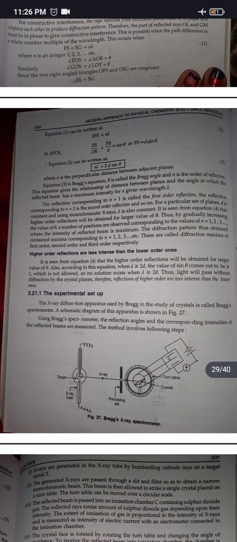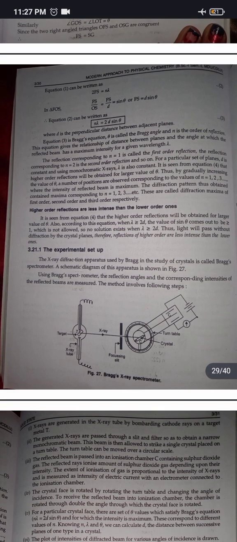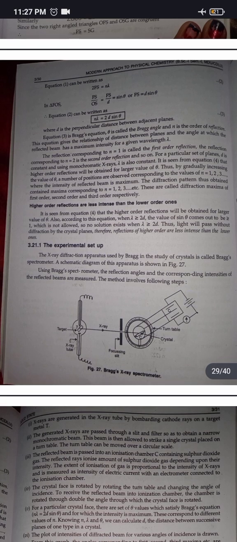The experimental setup. The X-ray diffraction apparatus used by Bragg in the study of crystal is called Bragg's spectrometer. A schematic diagram of this apparatus is shown. This is the Bragg spectrometer. Using Bragg spectrometer, the reflection angles and the corresponding intensities of the reflected beams are measured. This method involves following steps.